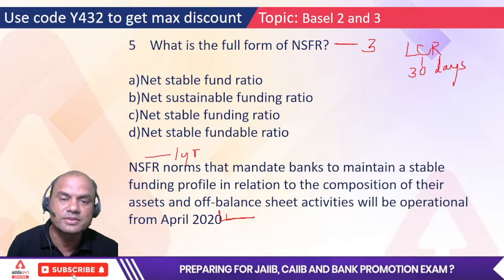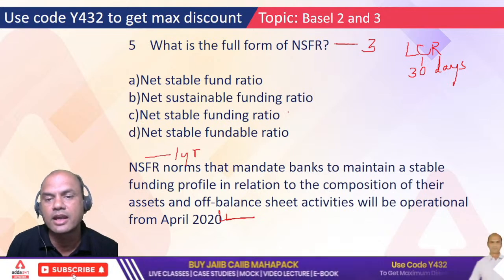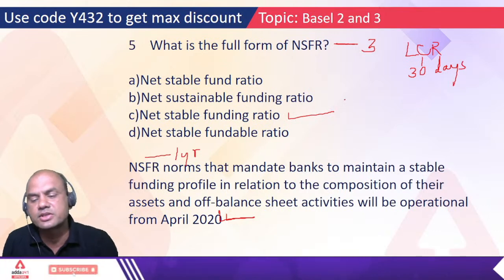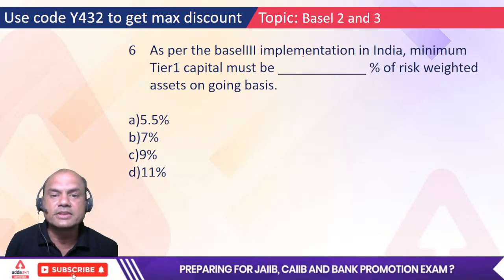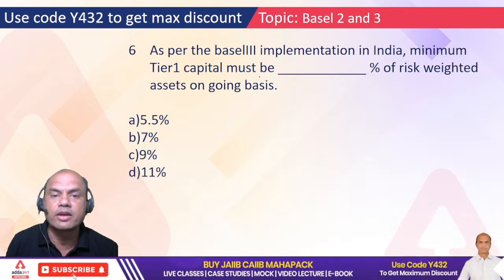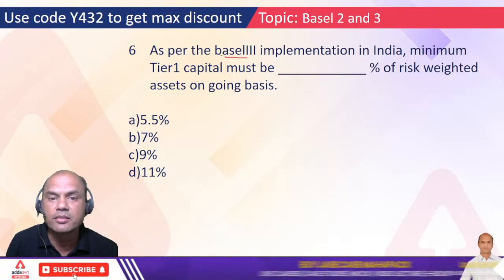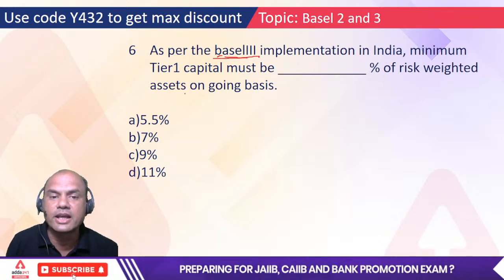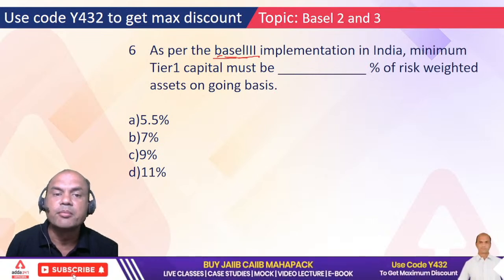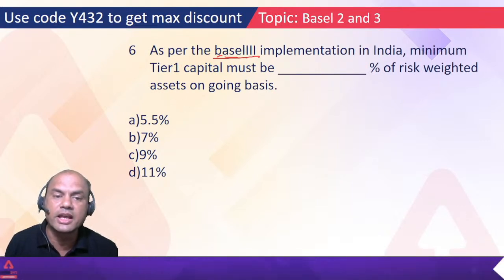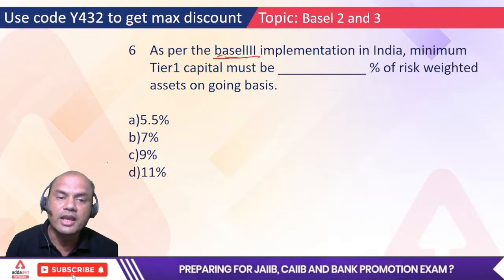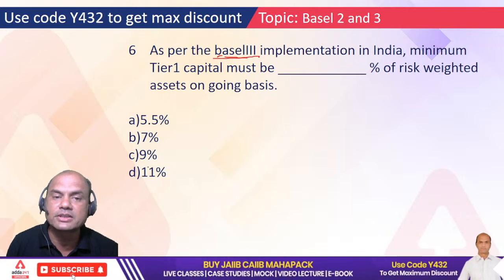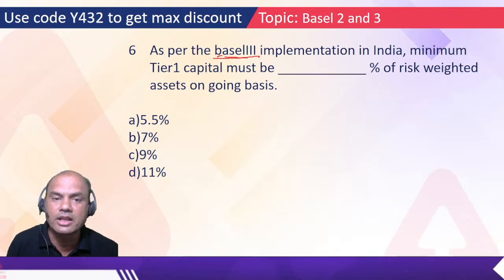Correct, net stable funding ratio. As per Basel III implementation in India, the minimum Tier 1 requirement of the risk-weighted assets on an ongoing basis must be how much? What should be my minimum capital requirement as per Basel III? Minimum T1 requirement, Tier 1.